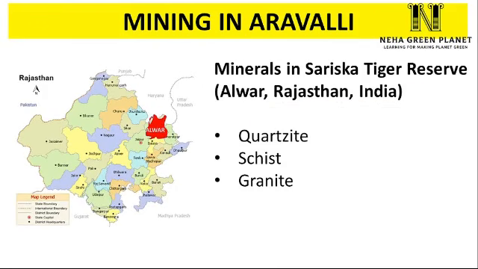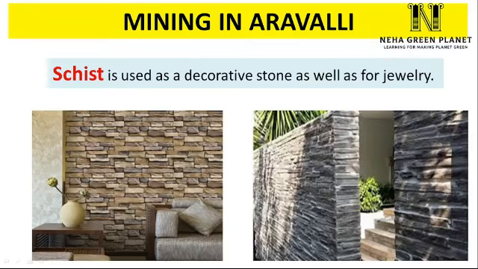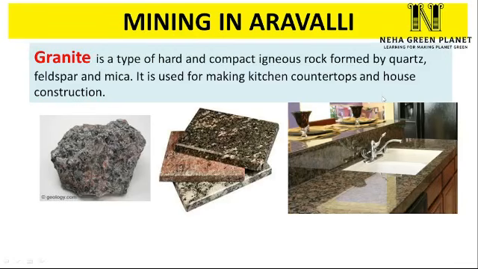Minerals like quartzite, schist and granite are found in the Alwar area. These minerals have a lot of application in our day-to-day life. For example, quartzite is a decorative stone. It is used to cover walls, and roofing tiles are made out of it, as well as flooring, stair steps and countertops in kitchens. Second, schist, which is found in the area of Sariska Tiger Reserve, Alwar district, is used as a decorative stone and is also quite popular for jewelry.